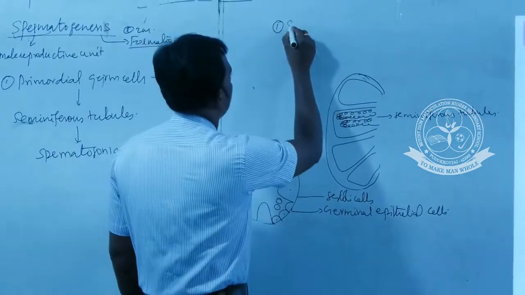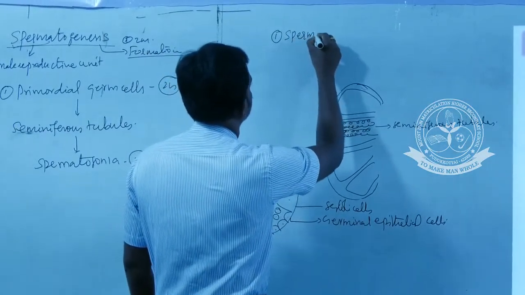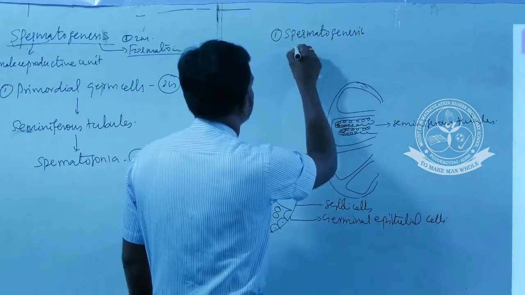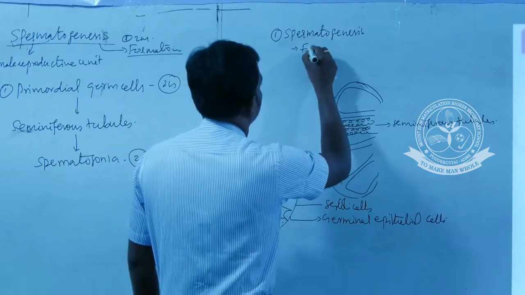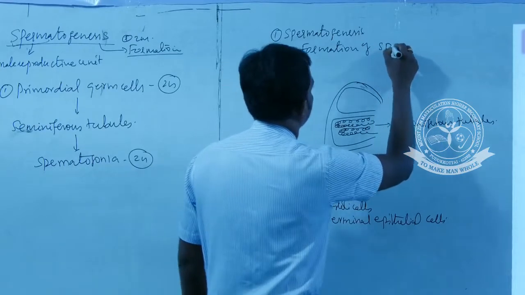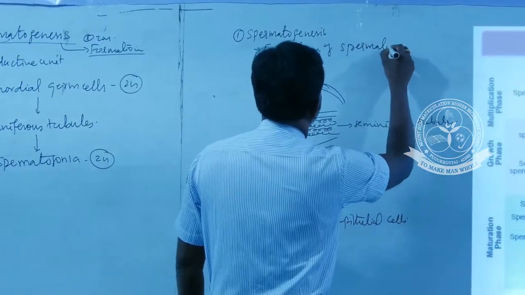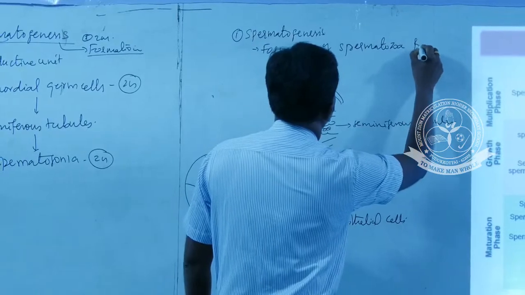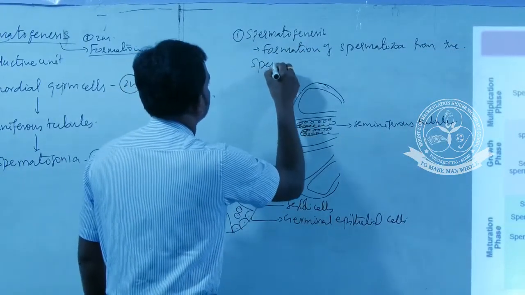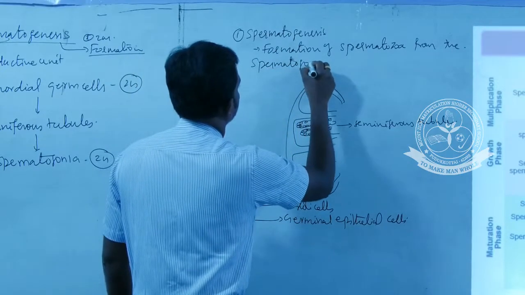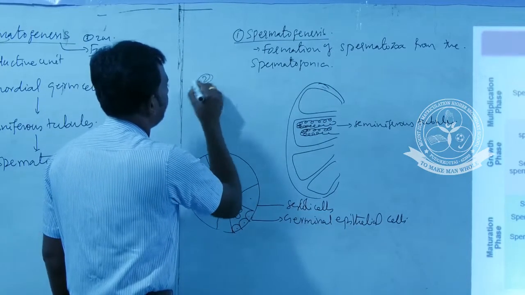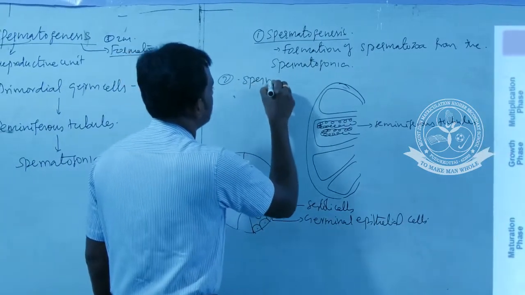One is spermatogenesis. Spermatogenesis is nothing but the process of formation of spermatozoa from the spermatogonia. This is spermatogenesis. And the second process is spermiogenesis.